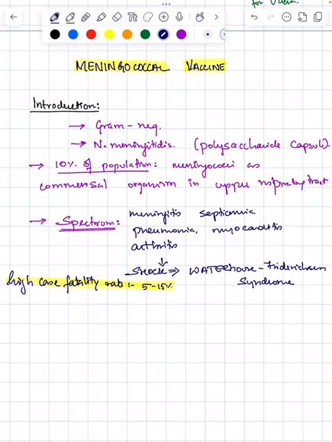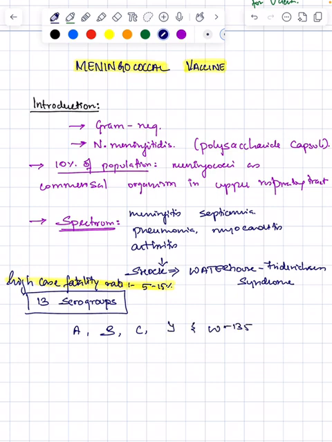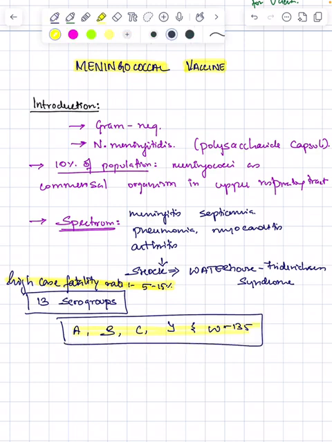Next, Neisseria meningitidis has around 13 serogroups. Among these 13 serogroups, 90% of the disease-causing serogroups belong to A, B, C, Y and W135. So these are the most important serogroups. Among these, serogroup A is the cause of major epidemics.